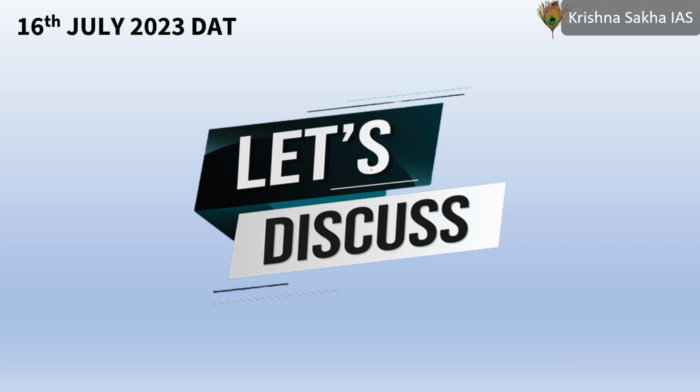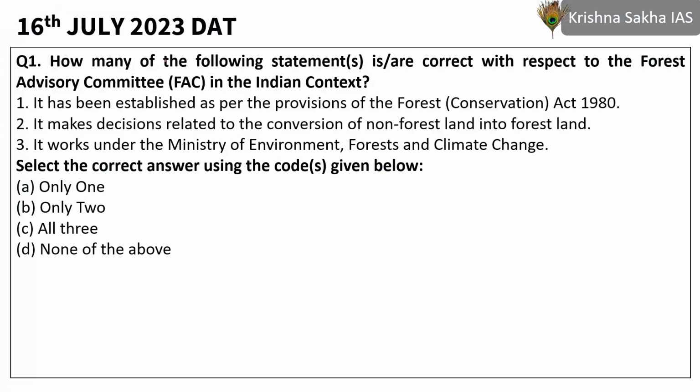Now let's start discussing. So the first question here is, how many of the following statements is or are correct with respect to the Forest Advisory Committee in the Indian context? So Forest Advisory Committee is what? This committee we have read is something that has been established on the basis of Forest Conservation Act of 1980. Okay, so the first thing is correct. That does not help us because there is no elimination. It makes decisions related to conversion of non-forest land into forest.